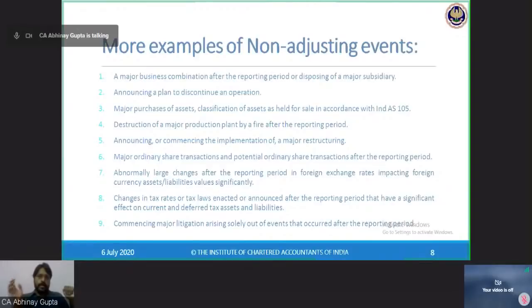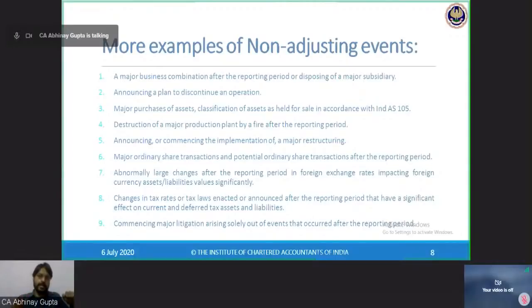No. If the tax rate has been changed by the end of 31st March, then I would take it into account, provided it meets the condition of being enacted or substantially enacted by the competent authority. So if the tax rate has been enacted or substantially enacted by the end of 31st March, then I would be taking the new rate.